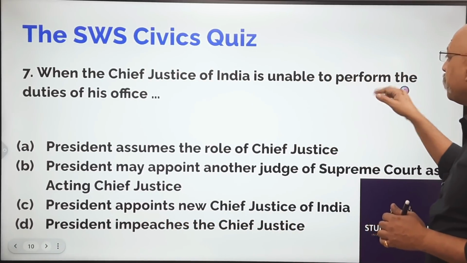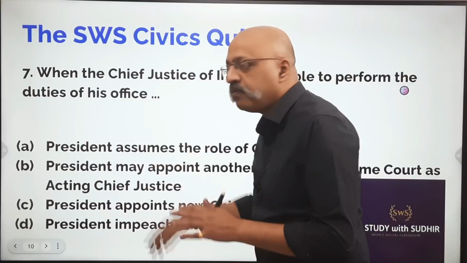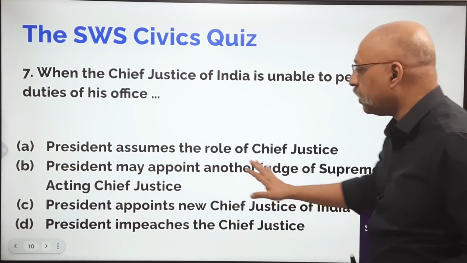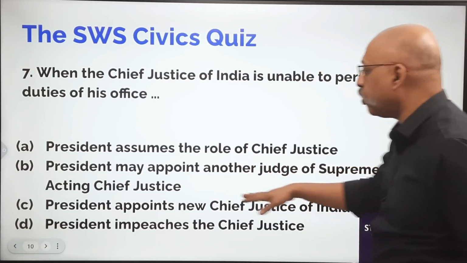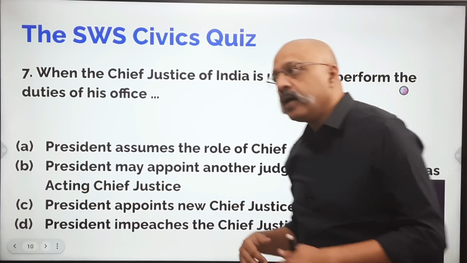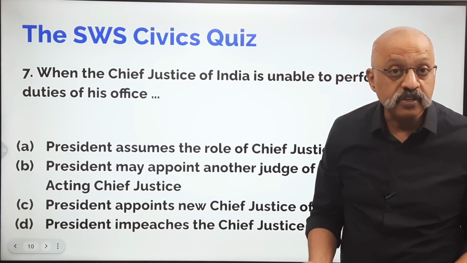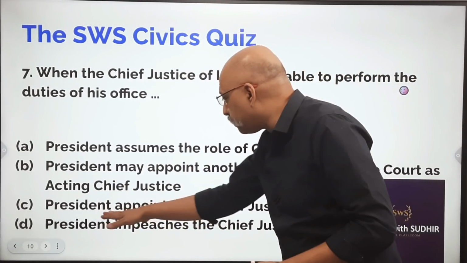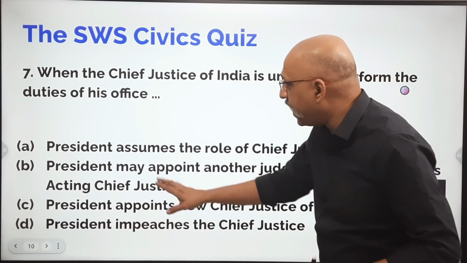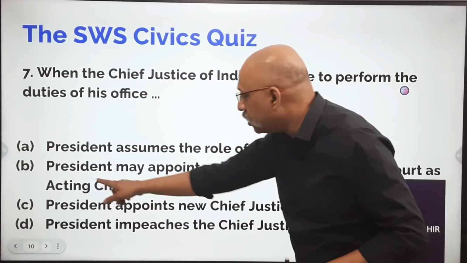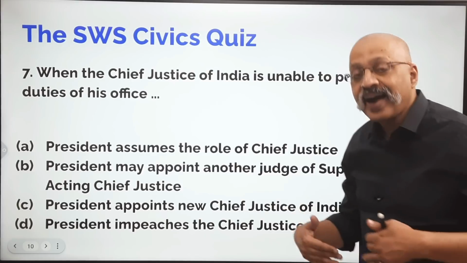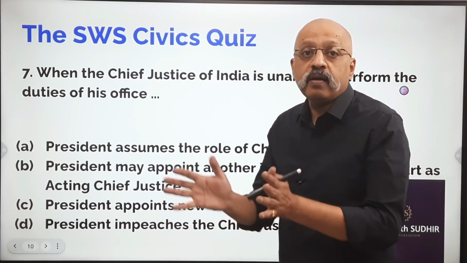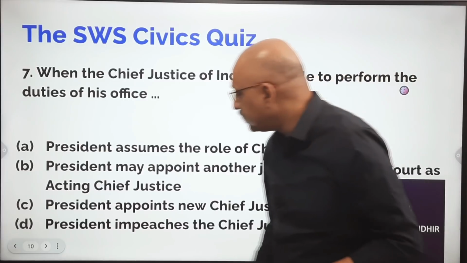When the Chief Justice of India is unable to perform the duties of his office, actually the word temporarily should also be added here. So these are the four options. So what the president will do, he will appoint another judge of the Supreme Court as acting Chief Justice. But if he passes away while he is Chief Justice, or he is terribly unwell that he cannot come back to office, in that kind of a circumstance, the president can appoint a new Chief Justice. But for this one, if the word temporarily is also added, this will be the correct option B, acting Chief Justice. Somebody else will be the acting Chief Justice for that time until he is able to attend office.